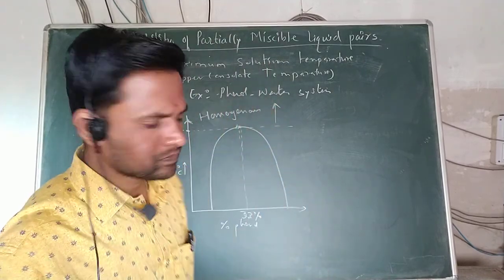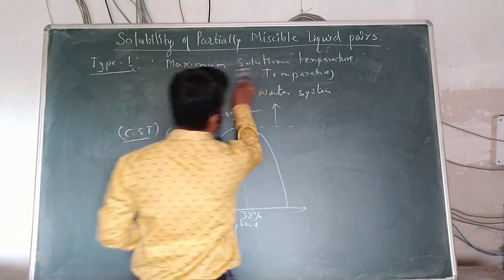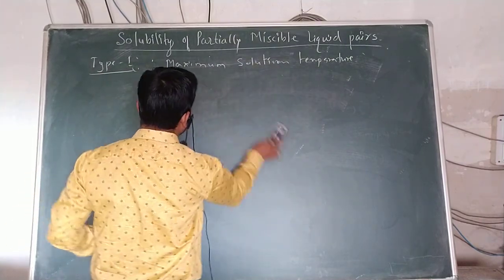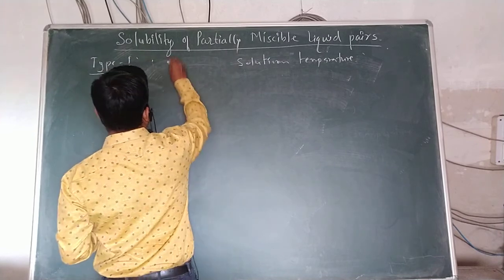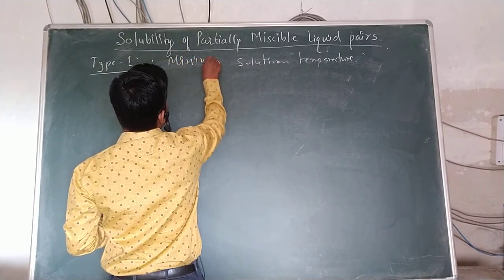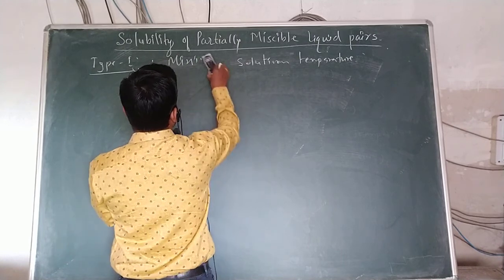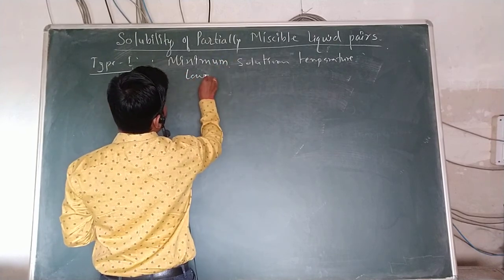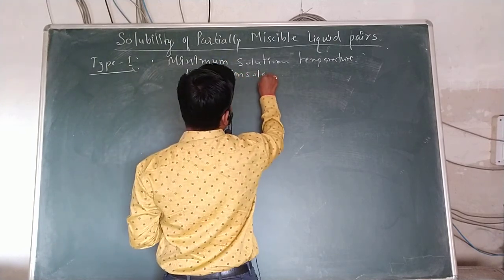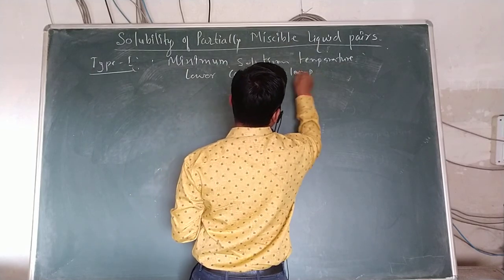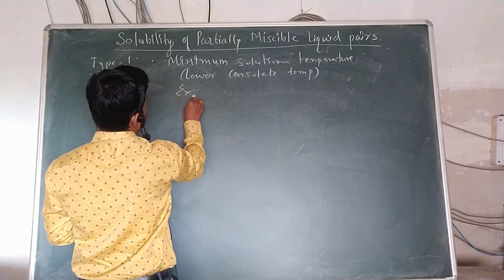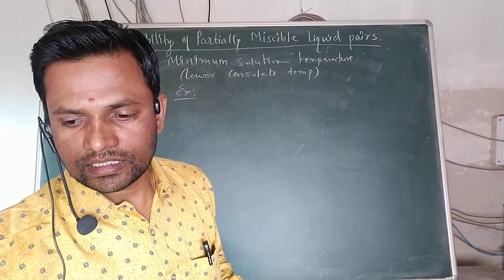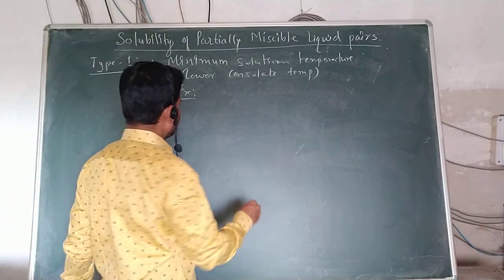Now let me see the second type, minimum. The first was the example of the upper consolute temperature. Likewise, the second one is the minimum consolute temperature. Very simple: minimum means below the temperature, the minimum solution temperature, that is the lower consolute temperature, where the example we can see is triethylamine and water.